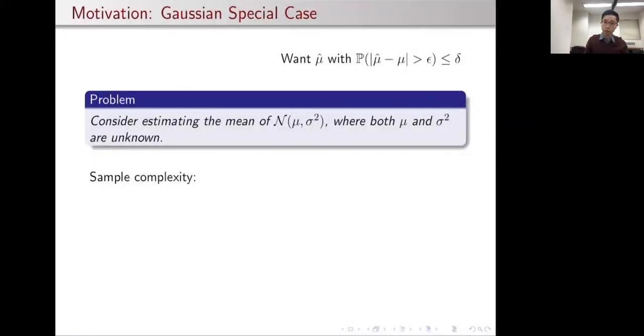At this point, it is prudent to ask, so what's actually achievable? What's the right sample complexity for this mean estimation problem? To see that, we're going to look at the Gaussian special case, because Gaussians are limiting cases for many statistical problems.